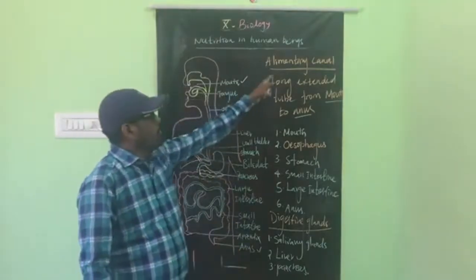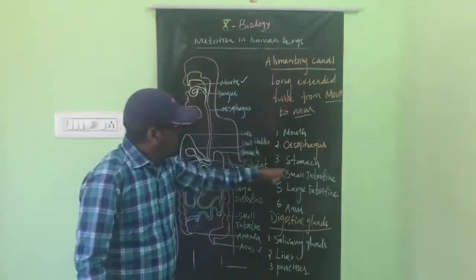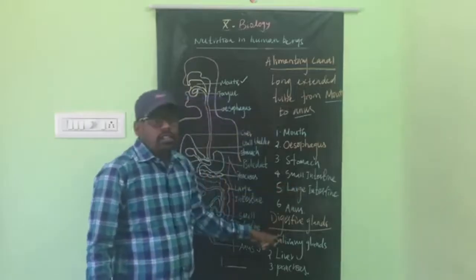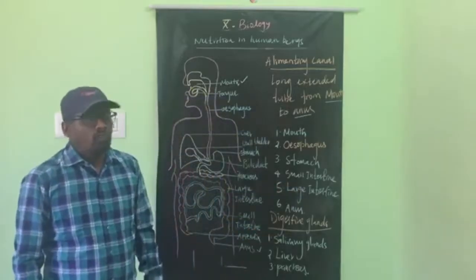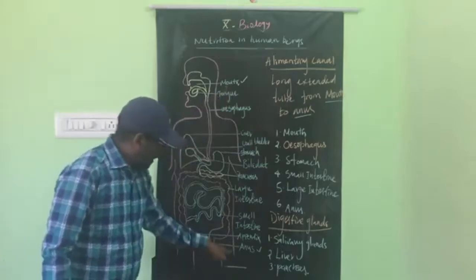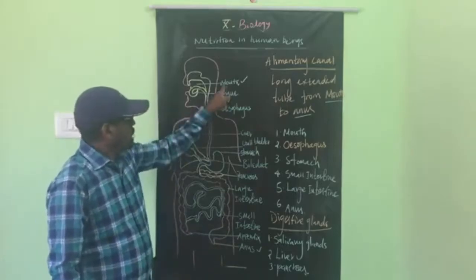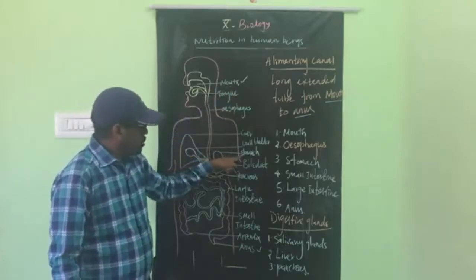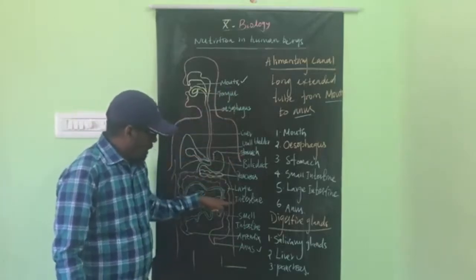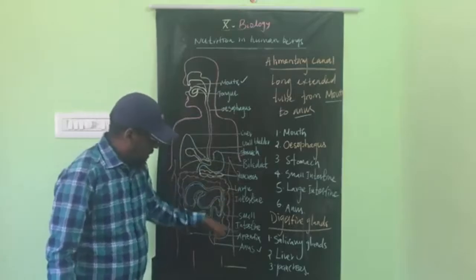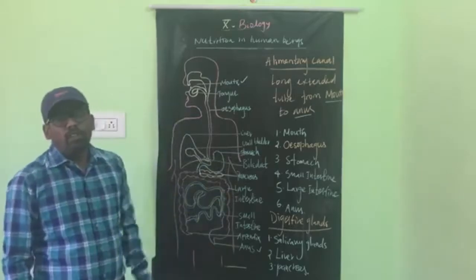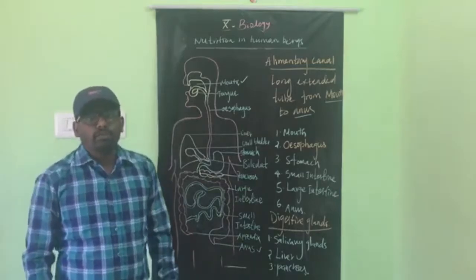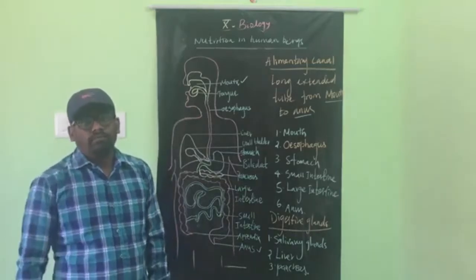So the alimentary canal runs from mouth to anus, that is mouth, esophagus, stomach, small intestine, large intestine, anus. Up to this we call it the digestive tract or digestive organs.